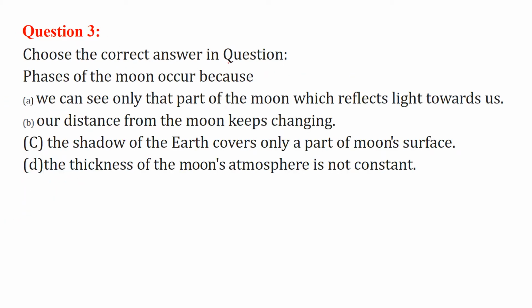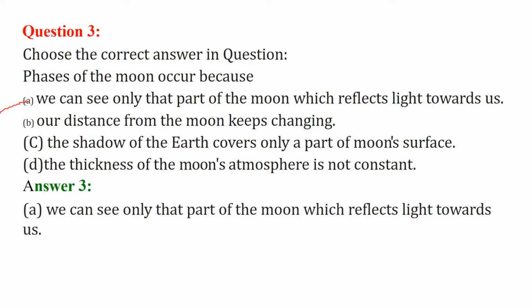Choose the correct option. Phases of the moon occur because, A, if this is the moon, we can only see a part, this part or this part, which reflects light toward us. So we can see only the part of the moon which reflects light towards us.